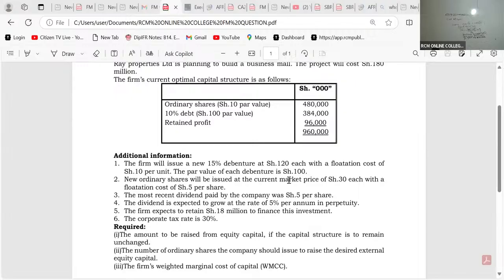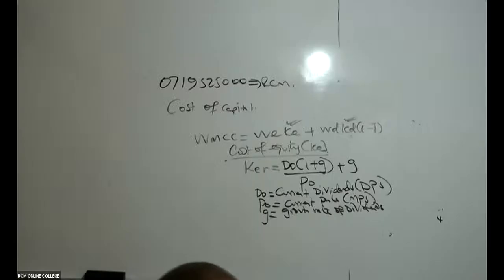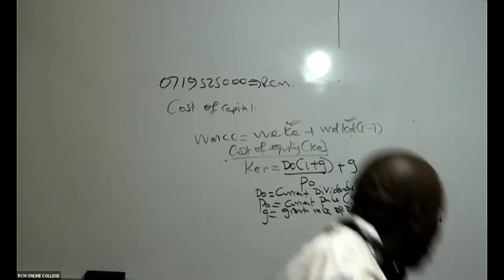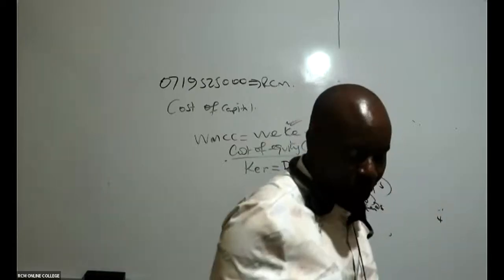So that is PO, 30. And then you can see here, the most recent dividend paid, most recent means now, O. The most recent dividend, which is our DO, will be 5. And this dividend will be growing at 5%. So now I have everything really to ensure that I get cost of equity, retained earnings.